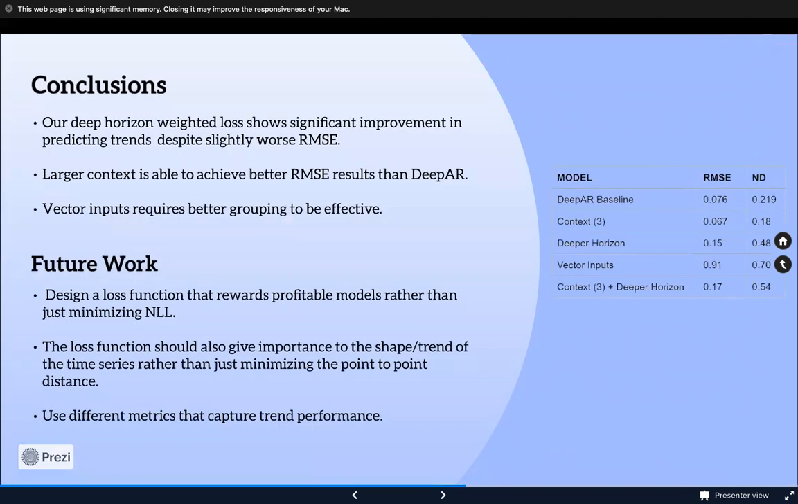From the table shown on the right, we observe that models with larger context are able to outperform DeepAR on the RMSE and ND metrics. Also, our deep horizon loss function shows significant improvement in predicting trends, whereas the vector inputs approach seems ineffective. To improve upon our work, we will derive better loss functions and metrics to capture trends rather than point-to-point distance. Thank you.